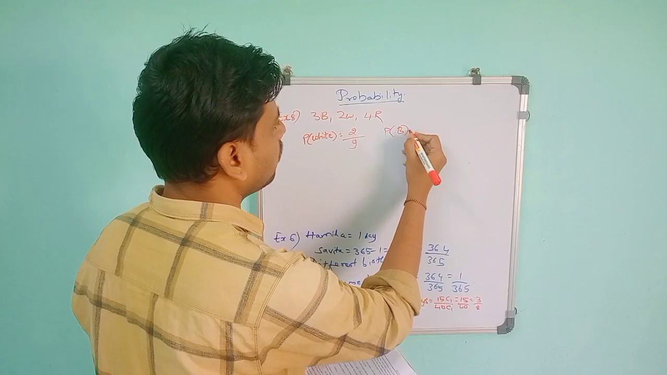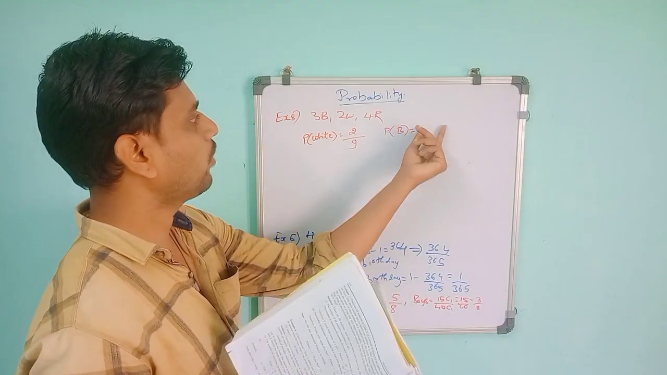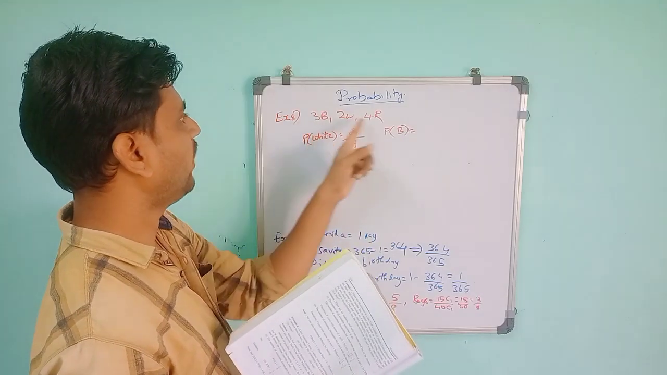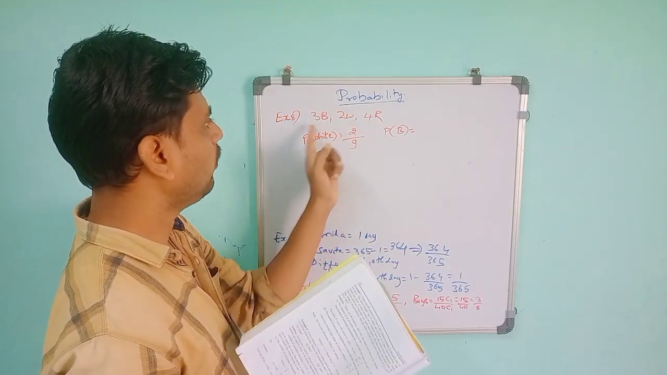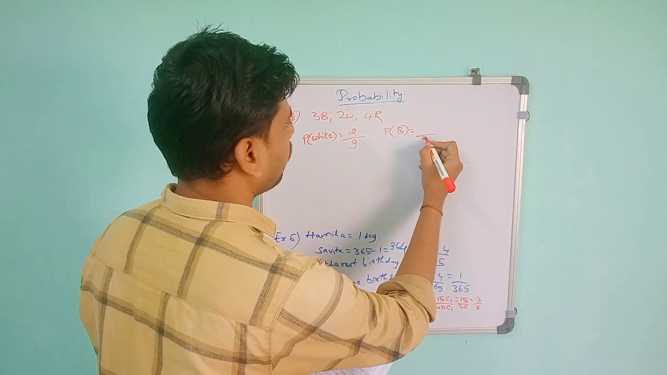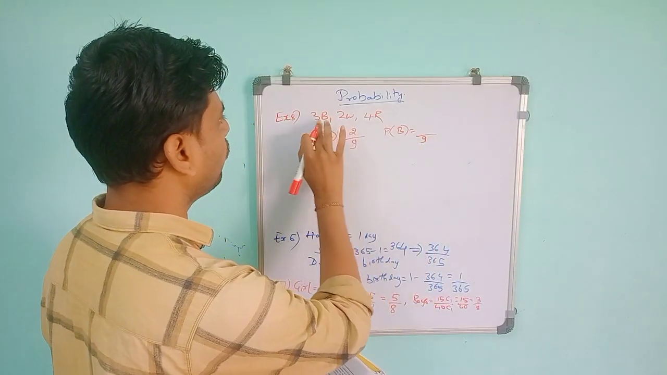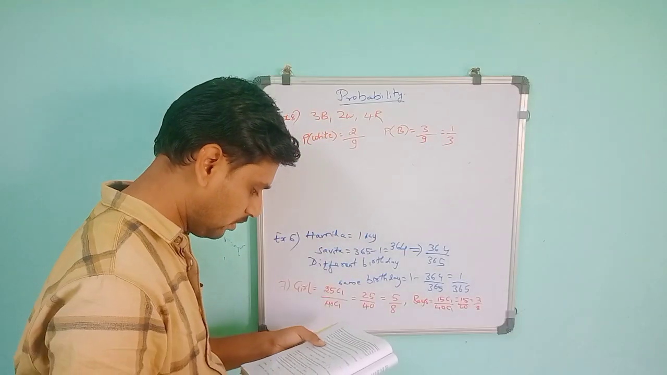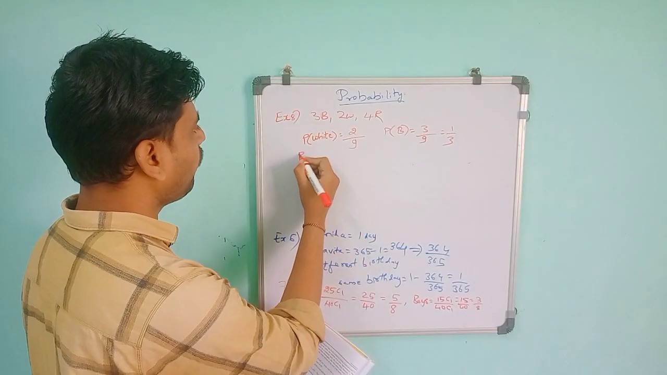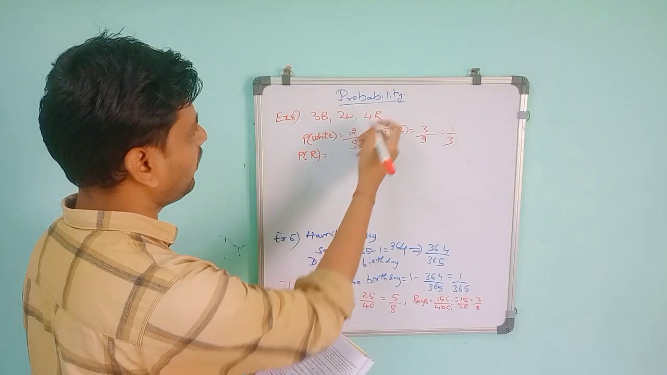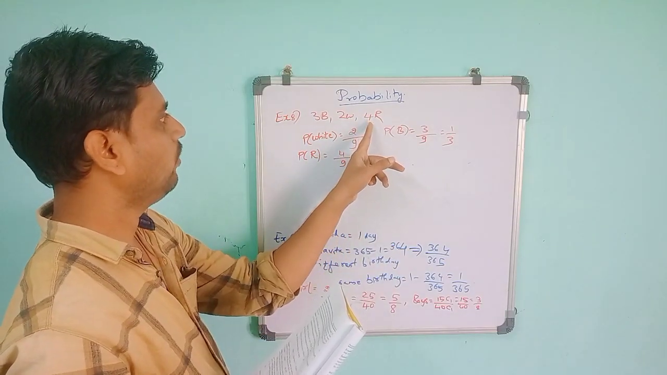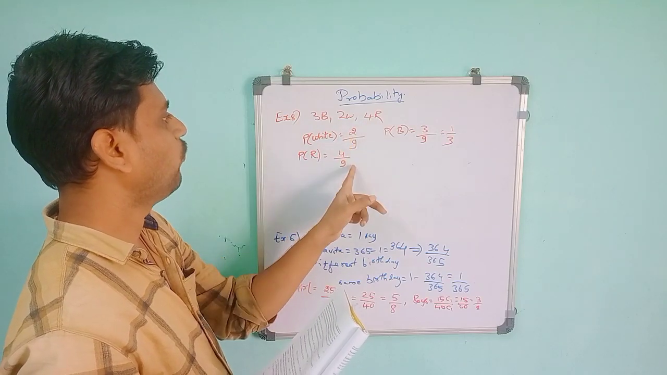Like that, the probability of blue is the number of favorable outcomes divided by the total number of possible outcomes. The total number of possible outcomes is 9, since we have 9 balls. The favorable outcome is blue, which is 3. So 3 by 9 gives 1 by 3. Then P of red: red are 4 by 9, because we are taking only one.